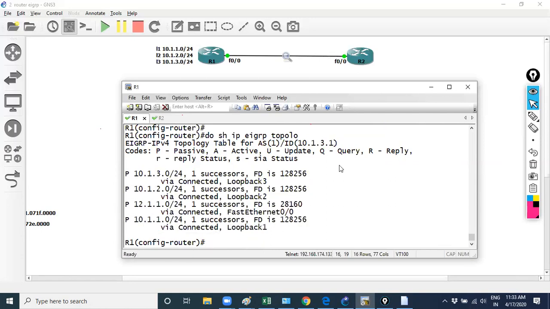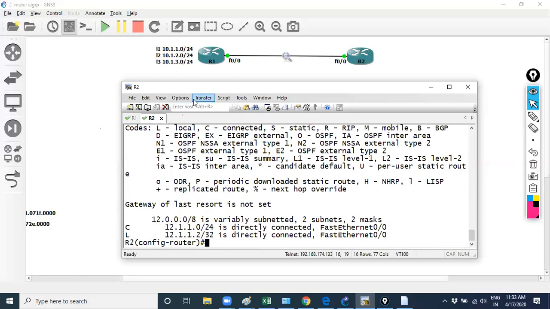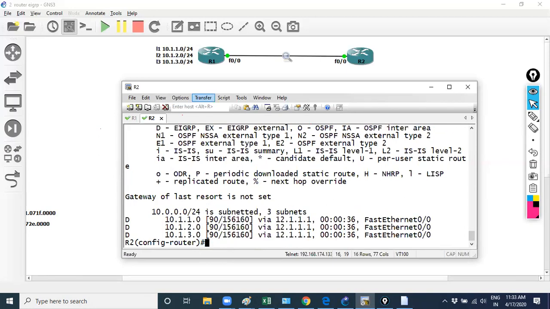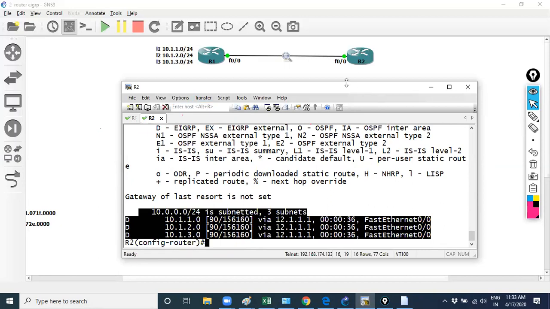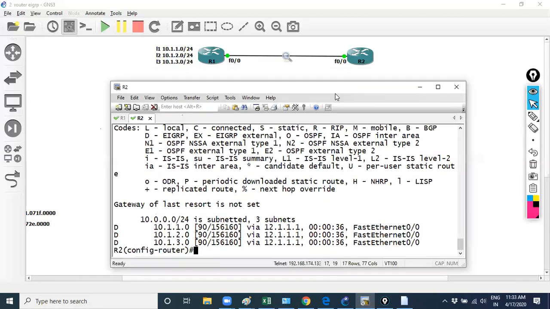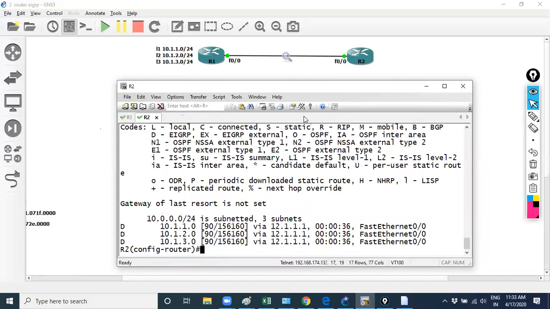It will share the successor information only. You can verify with show ip route eigrp. Clear to you guys? Now many more things are coming in the classic mode.